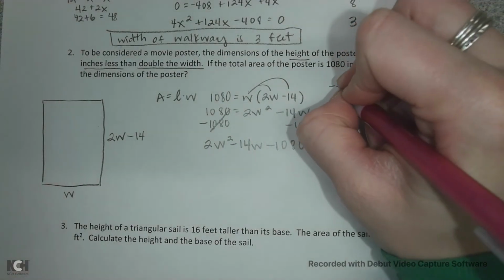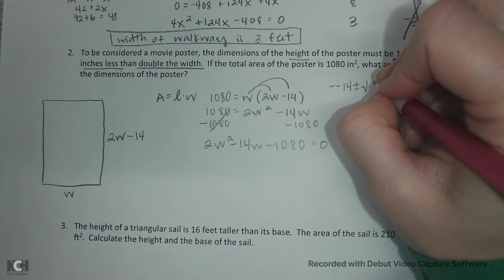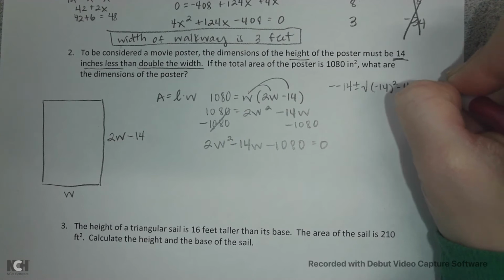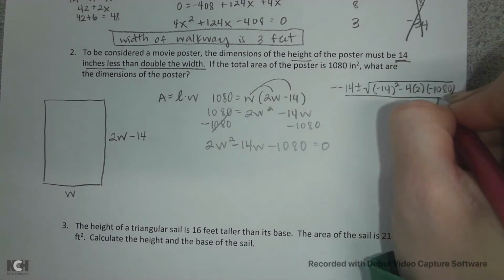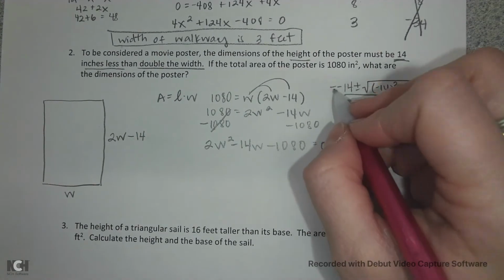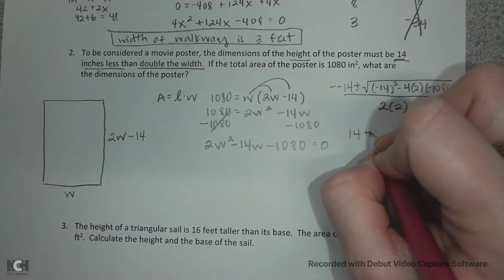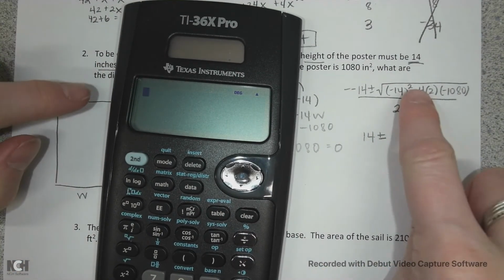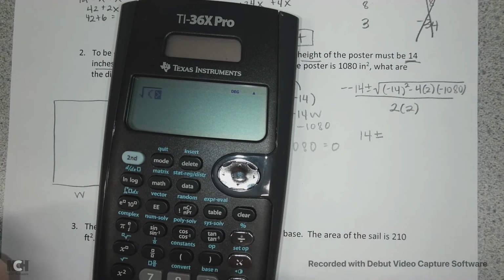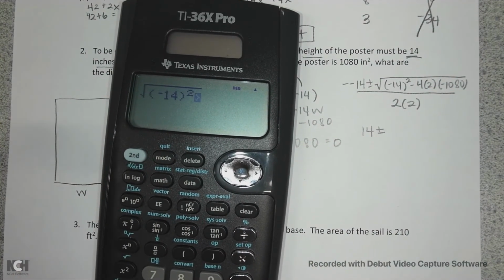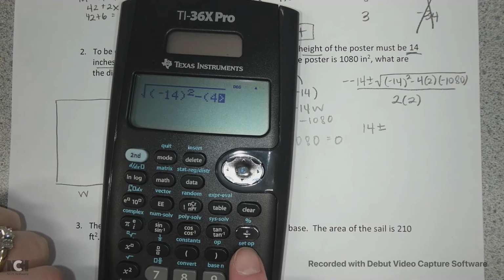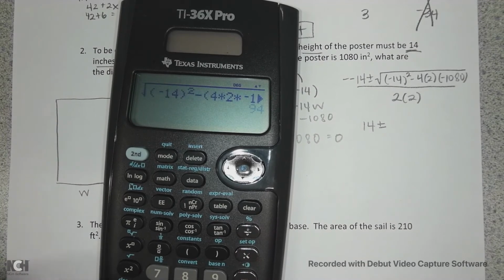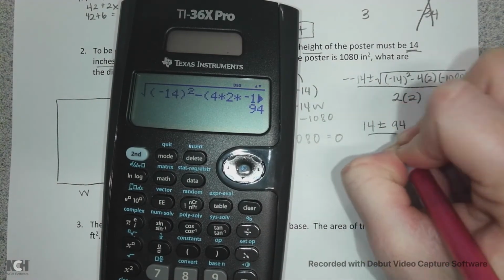So x is equal to negative b plus or minus the square root of b squared minus 4ac, all over 2a. Okay, negative and negative make positive 14 plus or minus, then plug all that business into the calculator. Just be careful about that cute little negative squared. You should use parentheses, negative 14, parentheses, then square. Then it's negative 4 times 2 times negative 1080. And we get 94 over 4.